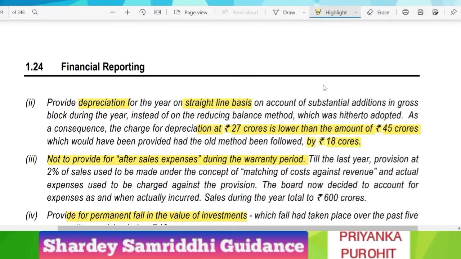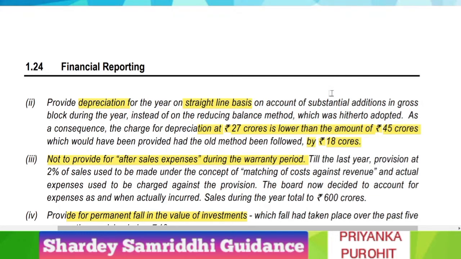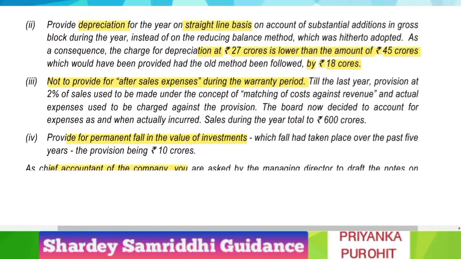So as we know, to increase profit, either we can increase the income or we can reduce the expenses. So now they are trying to reduce the depreciation charge. That is, if they follow WDV it was 45 crore, now if they apply SLM it would be 27 crore. So by 18 crores our profit will also increase. So let us look into the notes to accounts part first.